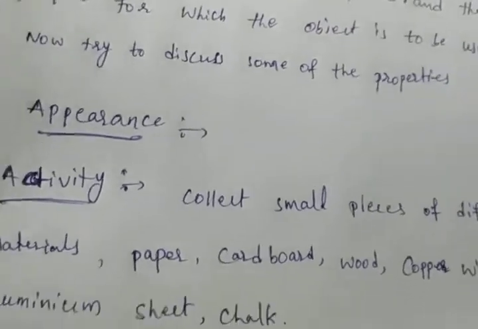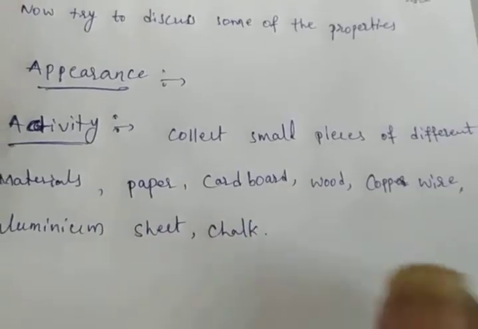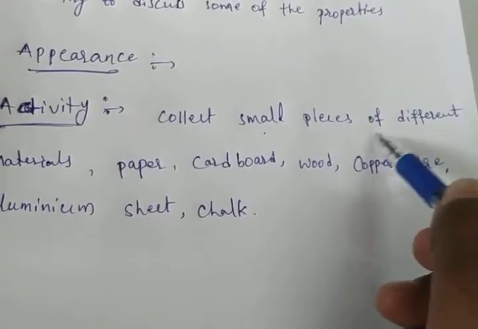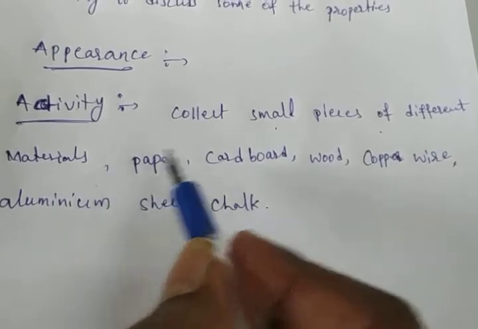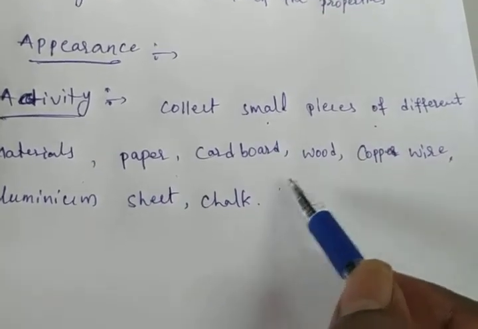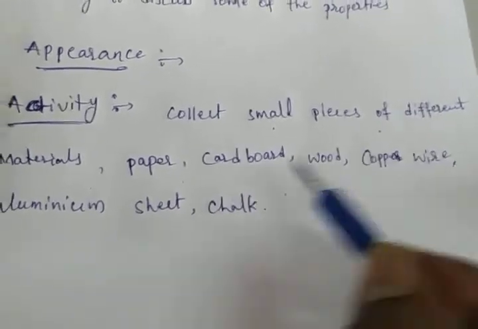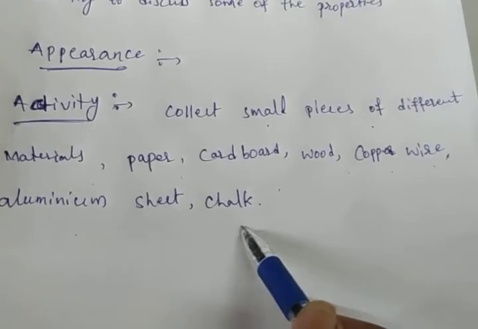See, in this activity what we have to do: first we have to collect small pieces of different materials. What are those materials? Paper, cardboard, wood, copper wire, aluminum sheet, and chalk.